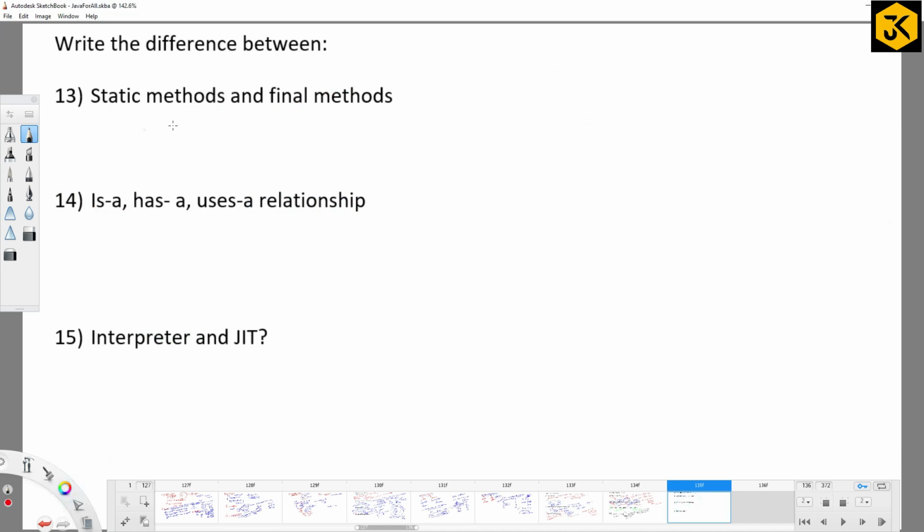Next, what are the differences between static methods and final methods? One thing is definitely that final methods do not participate in inheritance. That's for sure. Static methods do participate in inheritance.